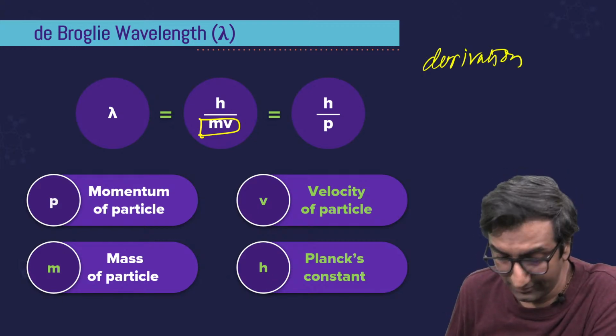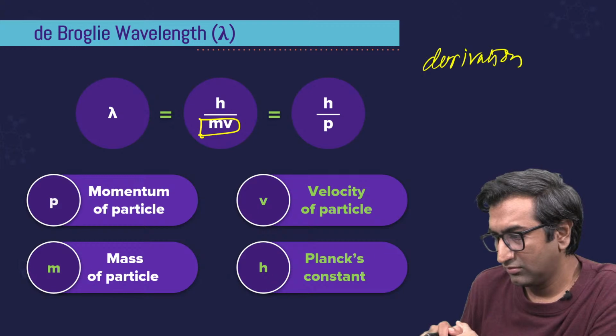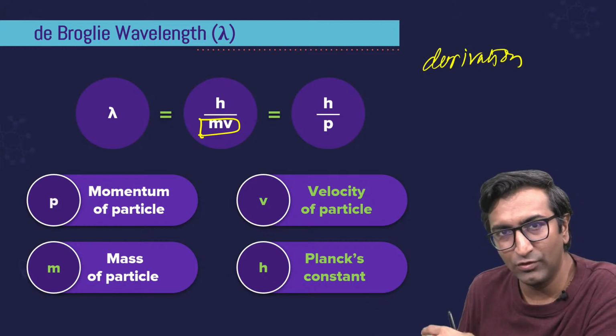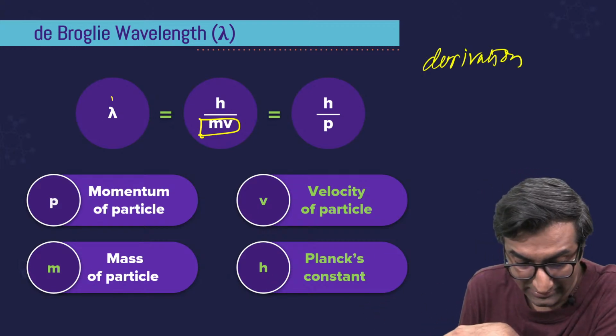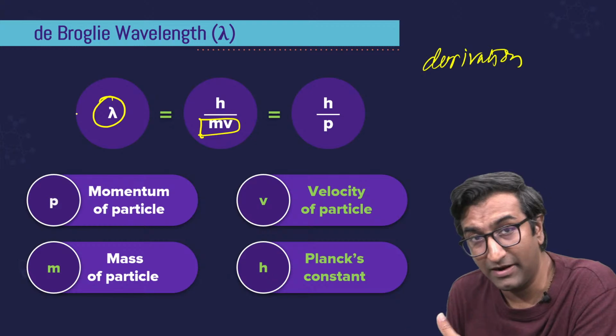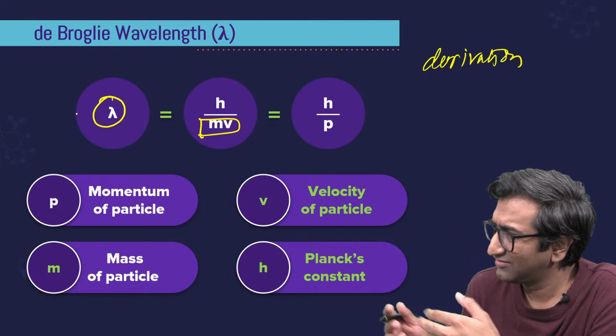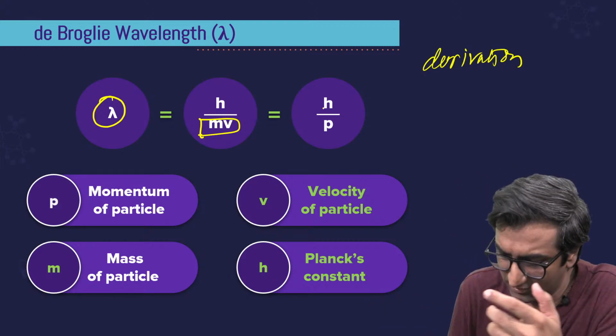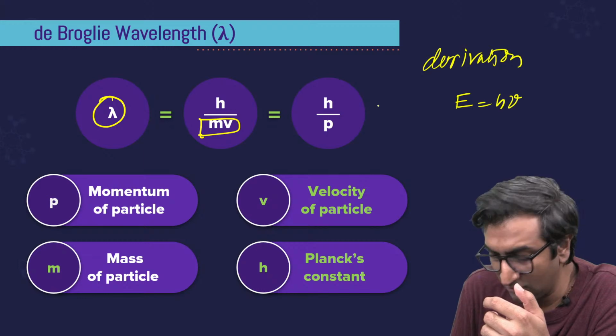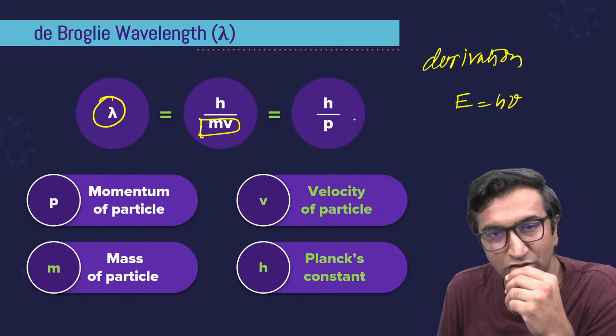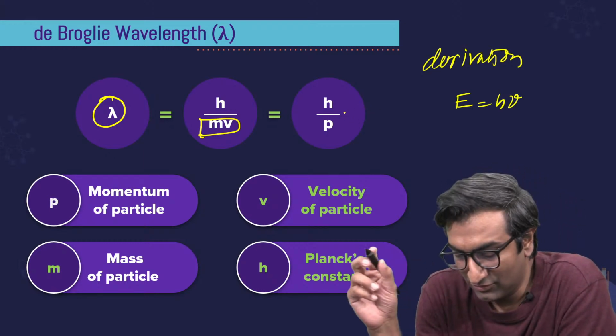So, anyway, let's at this point accept that Louis de Broglie did some wonderful work and said that lambda of any particle can be given by h by p. Why h? Well, E was h nu. At that time also you didn't ask why h, so don't ask now why h. It's beyond our discussion, okay.